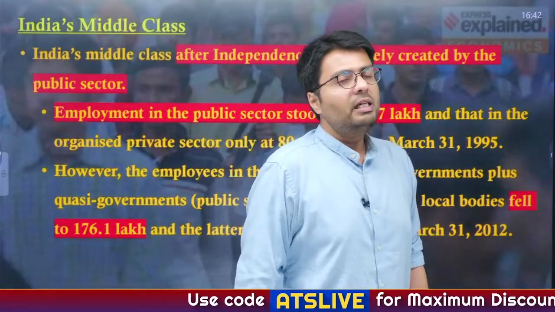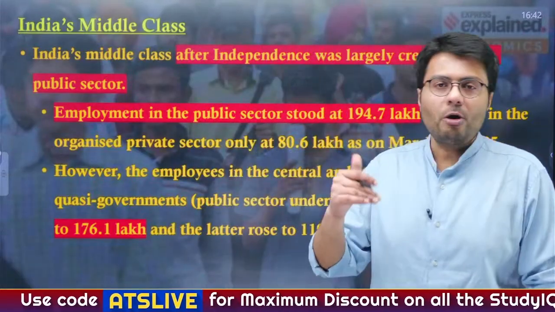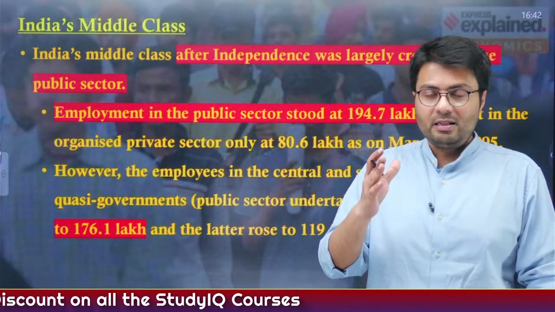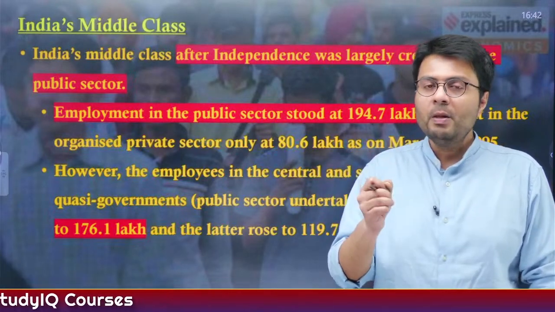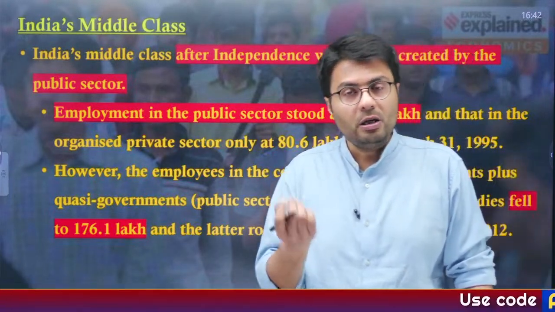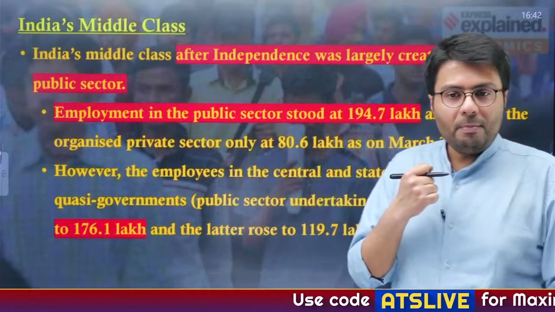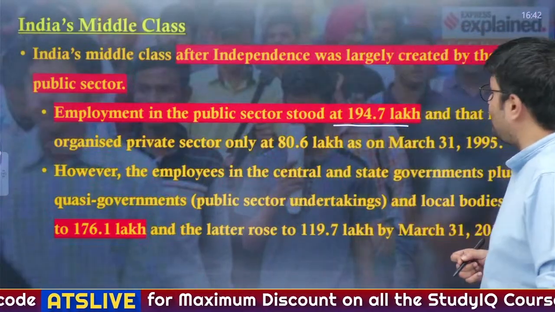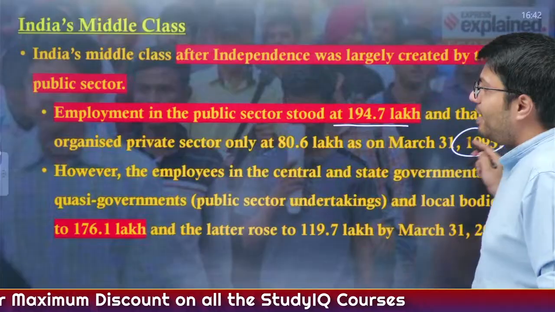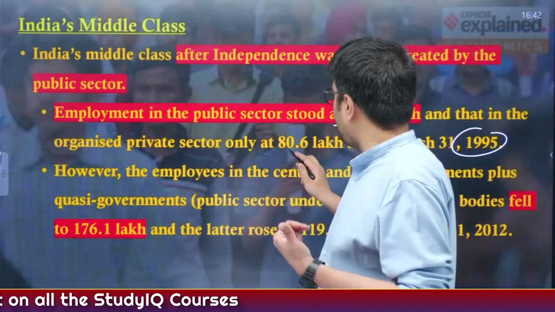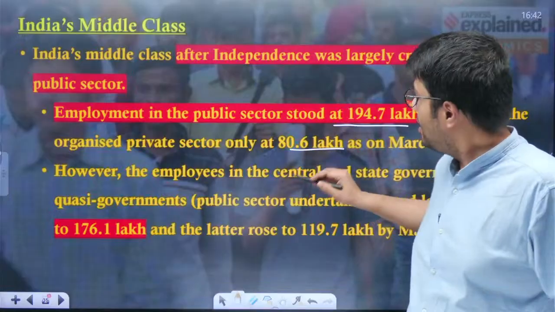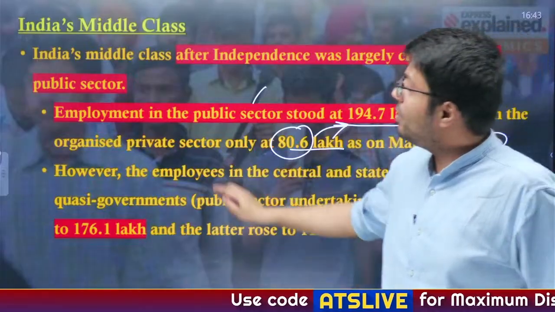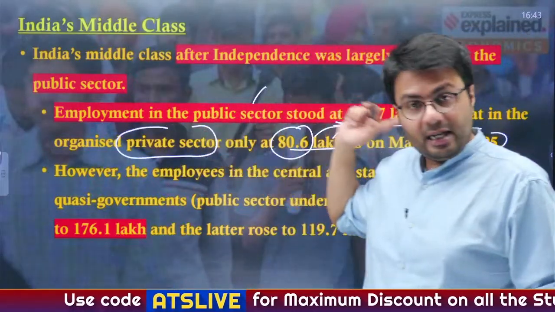Now it tells you that after independence, India's employment opportunities were primarily created in India's public sector, that is government related services, and also the PSUs, that were government owned corporations. Primarily the employment in the public sector back then stood at 194.7 lakh. This was in 1995, whereas the private sector created employment of about 80.6 lakh. So you can understand, more than 2 times the number of jobs were created by the public sector when you compare it with the private sector back in 1995.